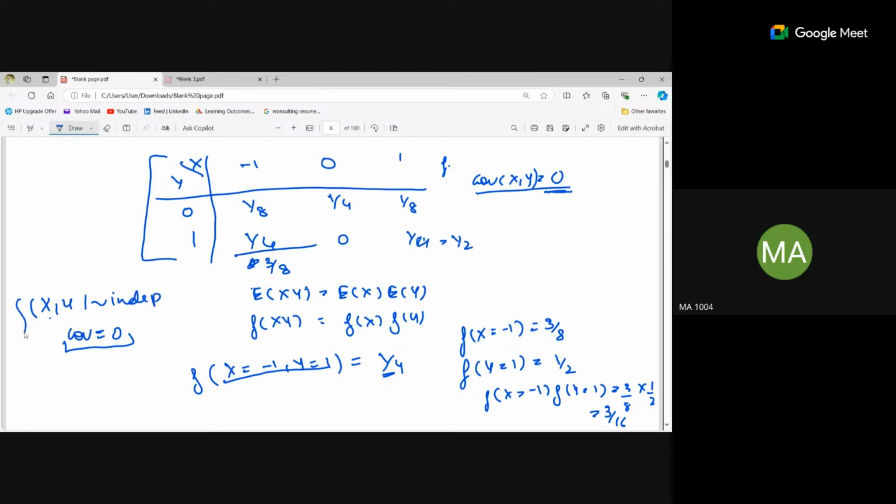For this case, it is always true that if x and y are independent, then the covariance is 0. Without any thought, if it is given independent, that means the covariance is 0. But the reverse is not true. Fine?